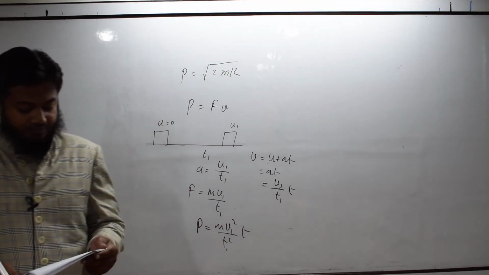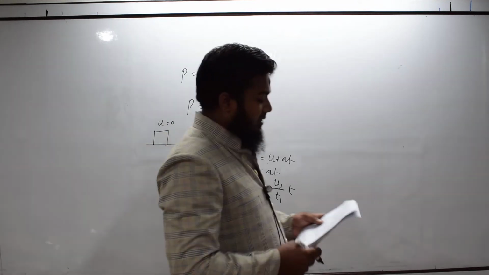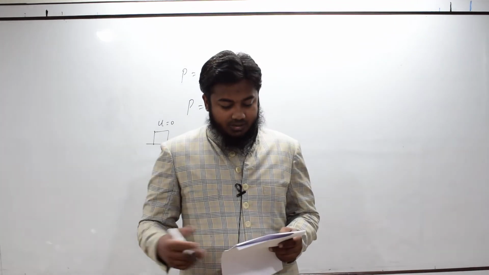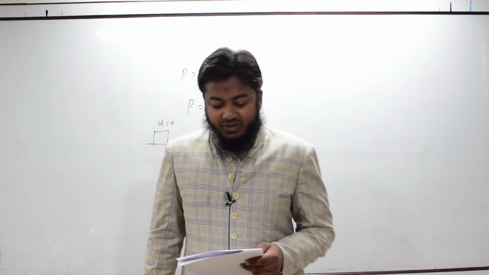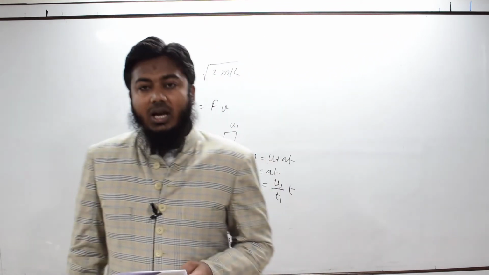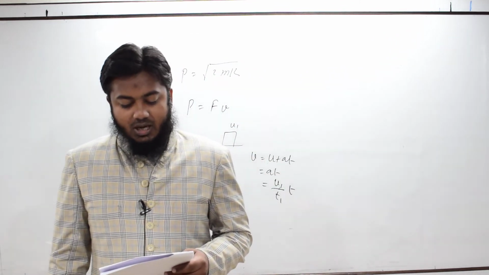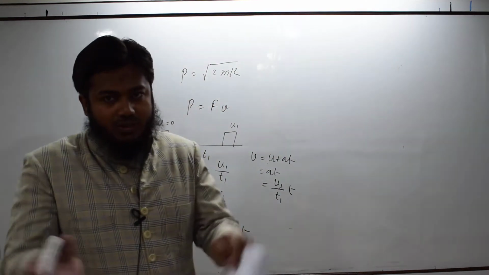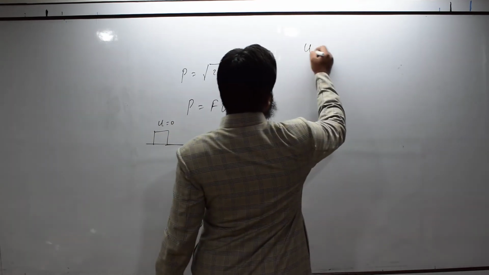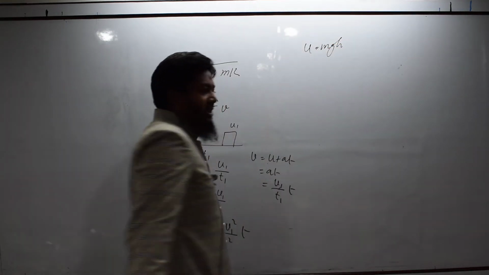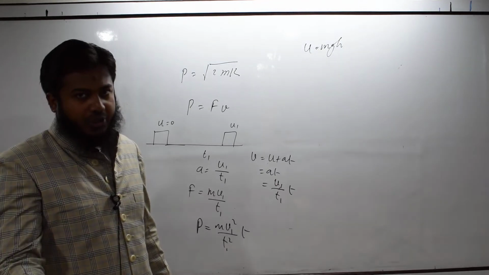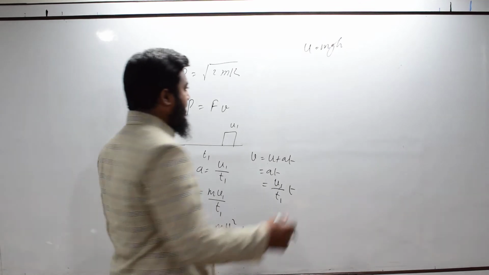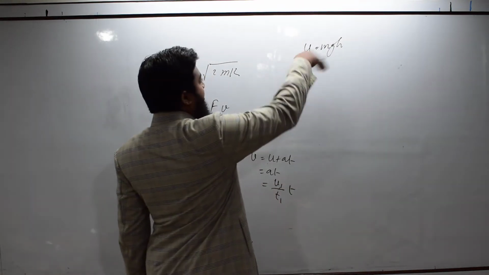Next question. Water falls from a height of 60 meter at the rate of 15 kilogram per second to operate a turbine. The losses due to frictional forces are 10% of energy. How much power is generated by the turbine? So, let us calculate how much power is delivered to the turbine. So, potential energy at height h is mgh, and rate of change of potential energy will be power. Rate of doing work is power, rate of change in energy is power. So, power will be rate of change of this.